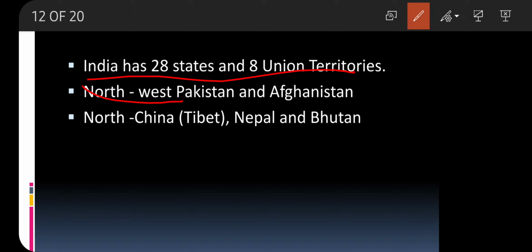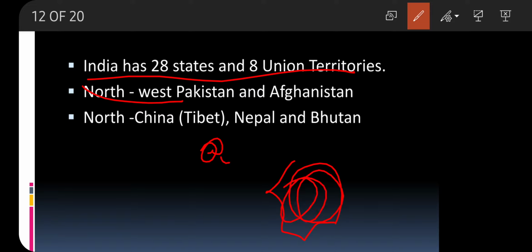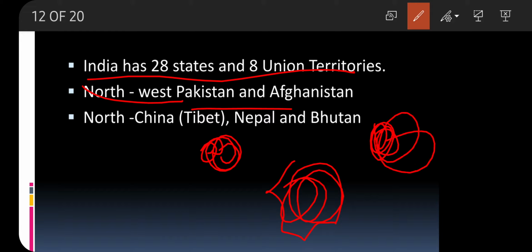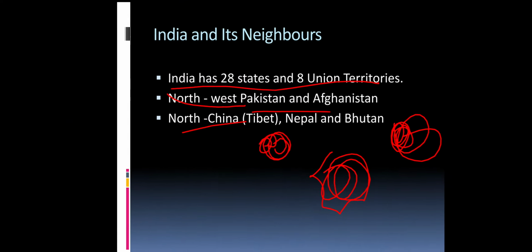So when we talk about the northwestern part, that is this part, if we consider India over here, somewhere here, this part we are talking about, over here we have the two neighboring countries, Pakistan and Afghanistan. When we talk about northeast, that means over here, this part, so we have China, Tibet, Nepal and Bhutan.